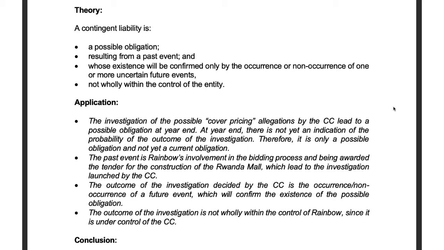That is the definition of a contingent liability. Now, in order to apply that definition, we need to take bits and pieces from the scenario in order to back up the fact that we believe this is a contingent liability. So why is Rainbow in this position? They are in this position because they have been investigated for possible cover pricing allegations by the Competitions Commission.